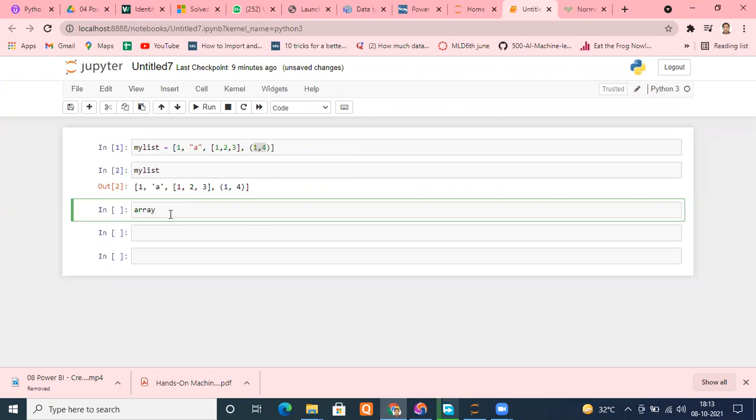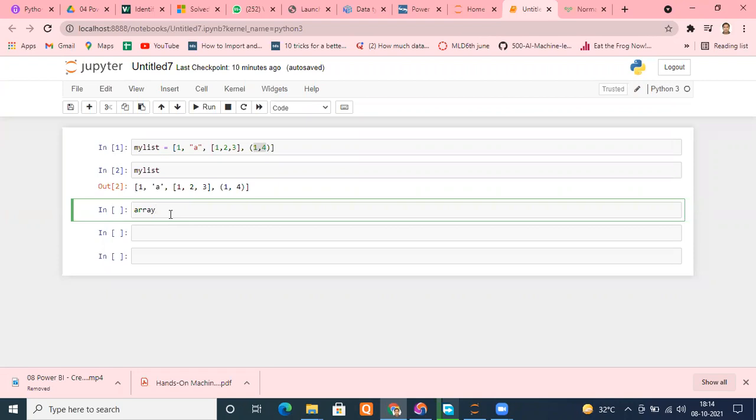But that comparison will be visible to you only if you have a large sequence of data. If you are working with 50, 100, 200 elements, you won't be able to notice any difference. The difference starts coming into the picture once your data set becomes very large, like 10,000 elements in your array or list. Then you will start noticing that arrays are doing very well. They occupy less memory, and when they occupy less memory, their performance is significantly faster in comparison to lists. But it is not like you have 50 or 100 data points, even 1,000 data points, and you say, okay, I will use my arrays. Don't create a problem which doesn't exist.